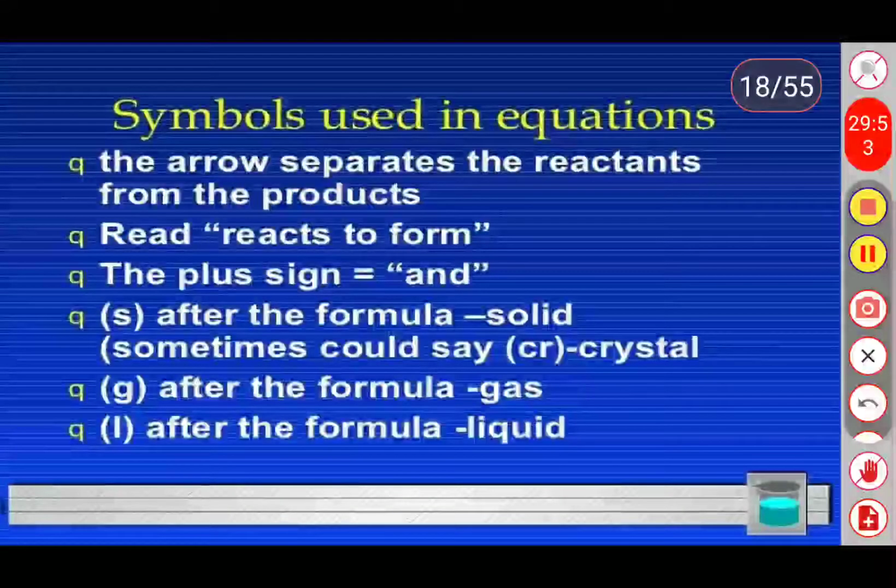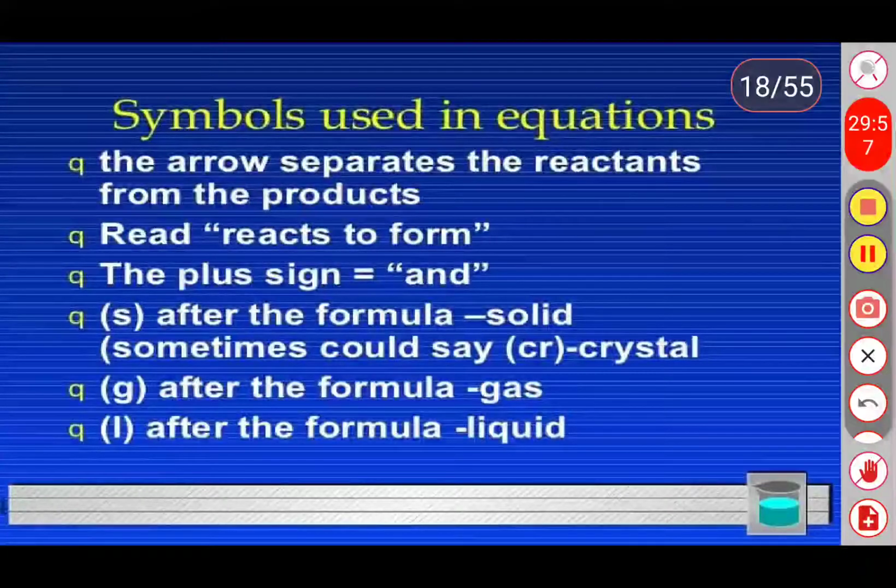next one, symbols we are using in the chemical reactions. We are using some of the symbols. So what are the symbols? First one, the arrow mark separates the reactant and products. The arrow mark separates the reactant and product.